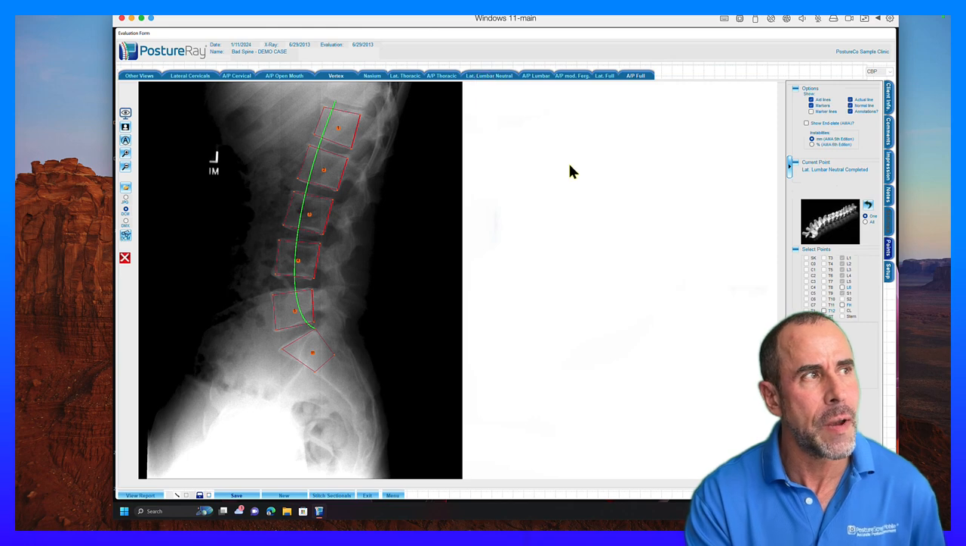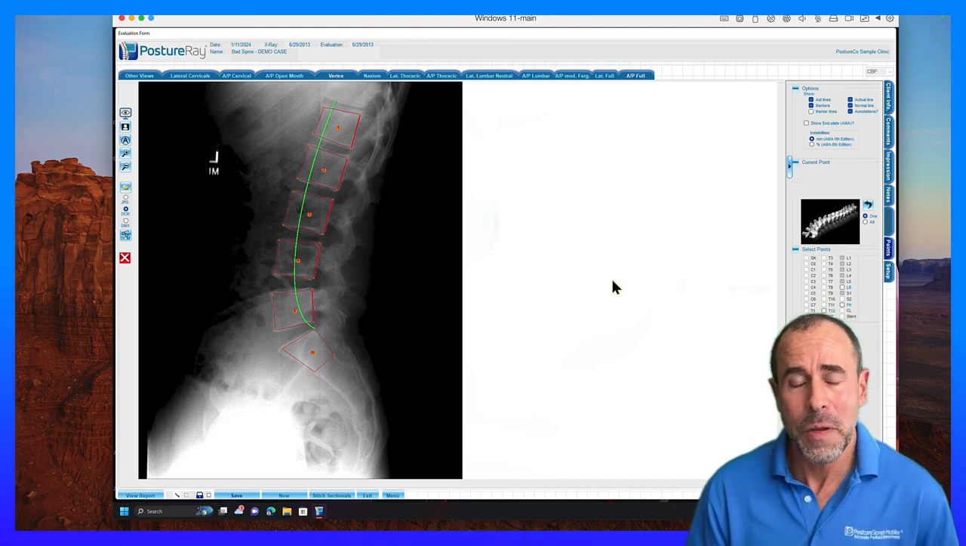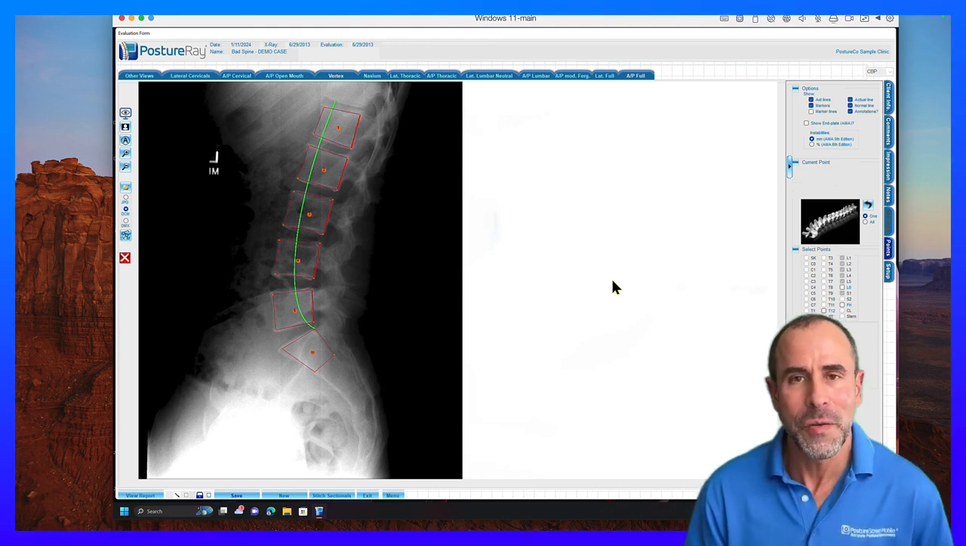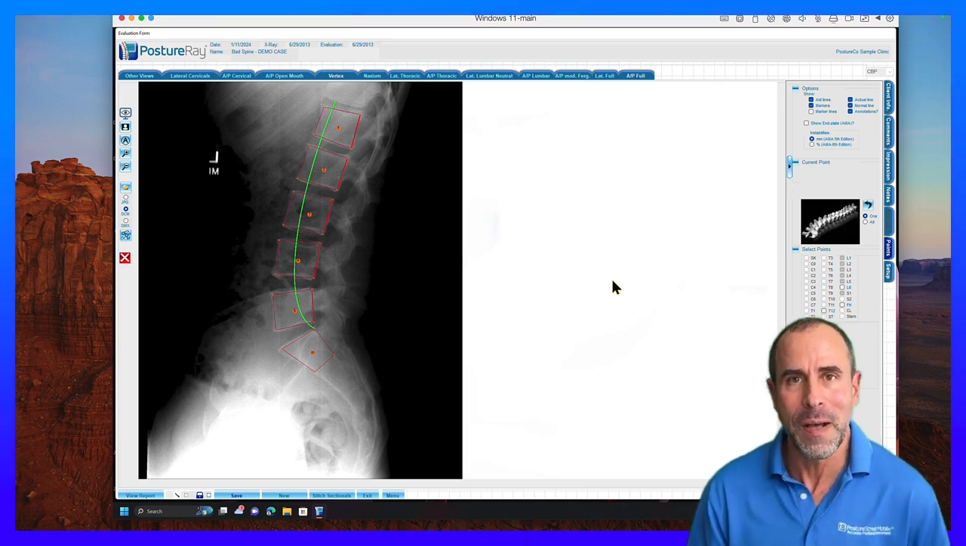And lateral lumbar, right? And of course you would do your AP. So on lateral lumbar, let me just bring this up a smidgen, right? Do you think that would streamline your workflow? A lot of people think so too. That's why it's so popular to use our patented algorithms within PostureRay.